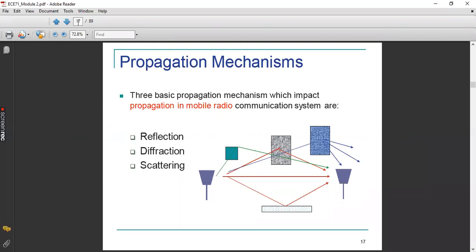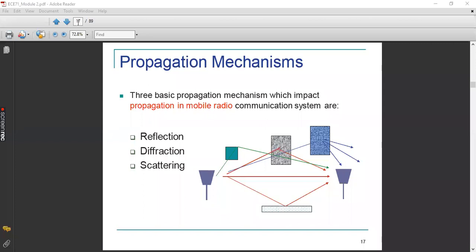Now, going to the next topic, that is propagation mechanisms. I told you yesterday that we can't ensure that the transmitter and receiver always have a line of sight communication between each other. But in fact, there are many obstacles in between which contribute to multipath fading, because of which the transmitted radio waves will undergo different paths, and at the end of the receiver, it will contribute to the fading.